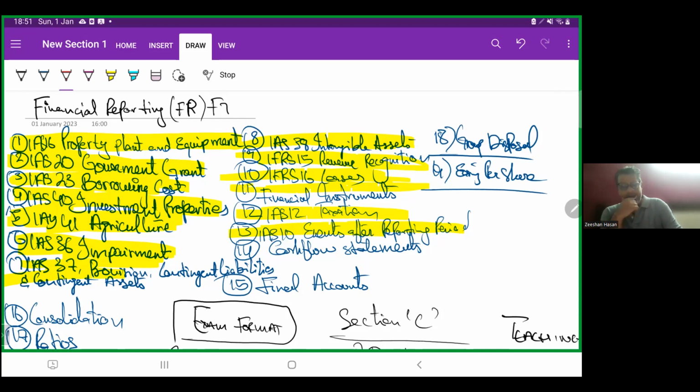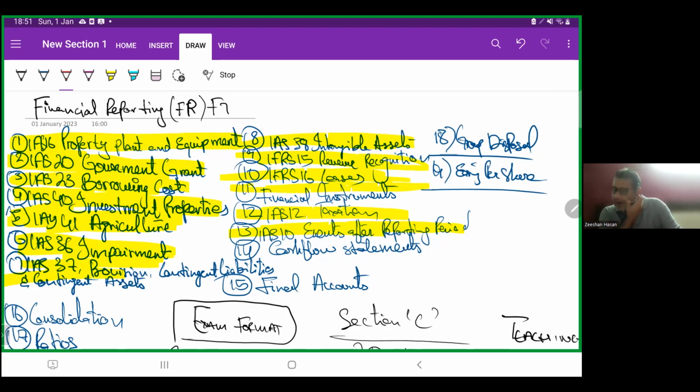Then we will have IAS 37 Provisions, Contingent Liabilities, and Contingent Assets. What are provisions? How to recognize them? What are contingent liabilities? What are contingent assets? And what are onerous contracts? We will do that in it.